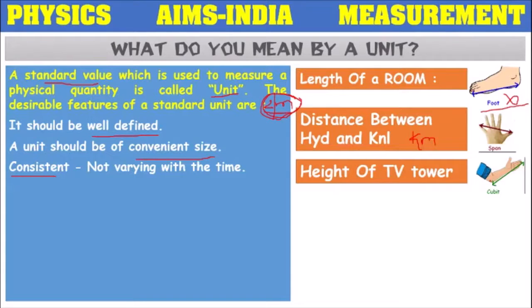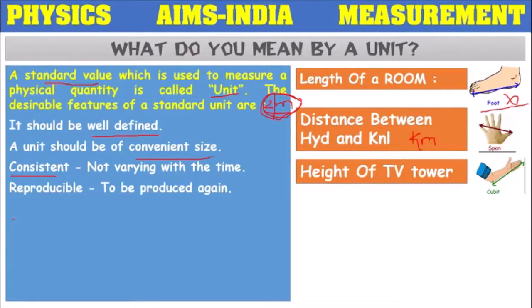No, because the person's height will increase from childhood up to a certain age. A small boy measured the height of a tower with the cubit. After 10 years, he comes back and measures the same tower with the cubit. Both values are not the same, because the cubit value changes from time to time. So this cubit is not consistent. Whatever unit we choose should be of consistent size. It should not be like the cubit.